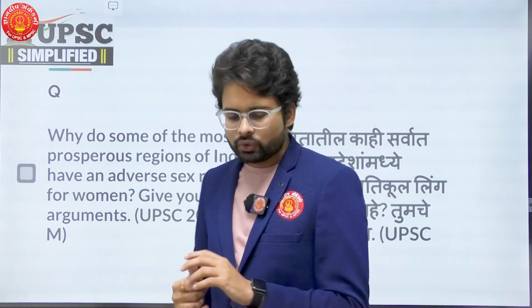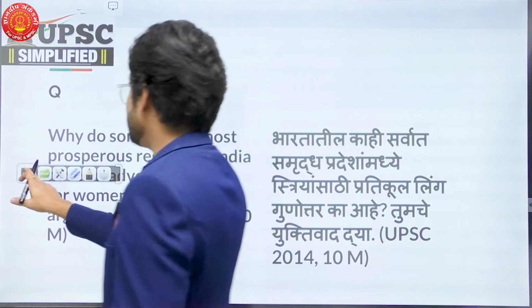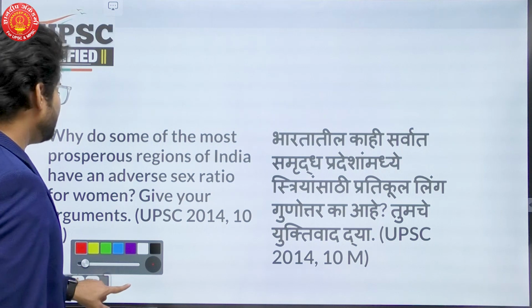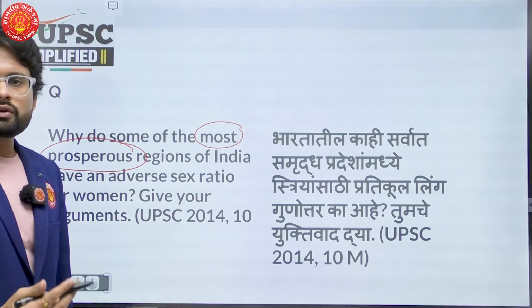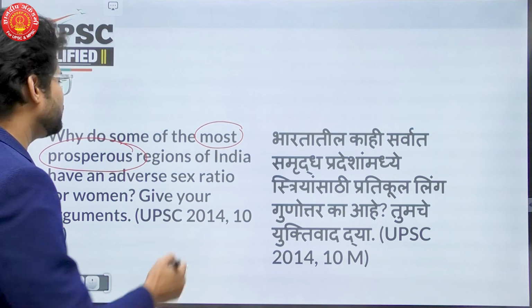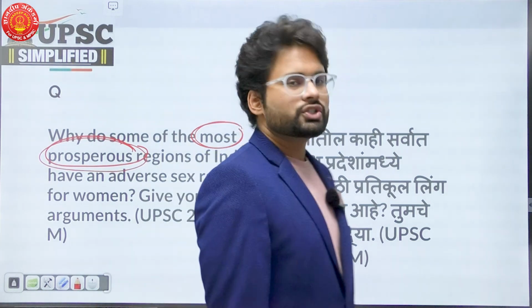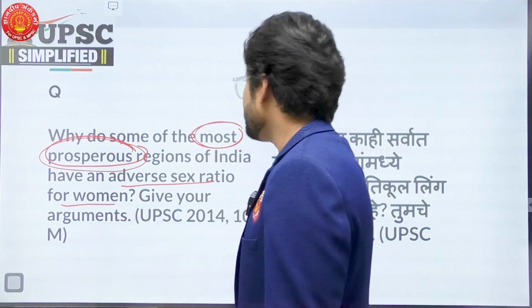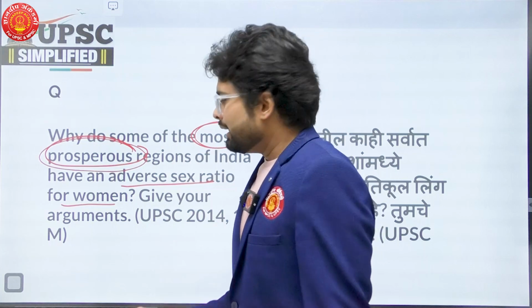We are given two different pages to write upon, and we will first design that question. What are the important keywords here we would like to focus on? The very important one is the most prosperous regions. These regions are economically and socially well off, and in these regions the sex ratio is lowering. And why? This is the point. And the adverse sex ratio for women. You have to give arguments on that, and focus on those regions.